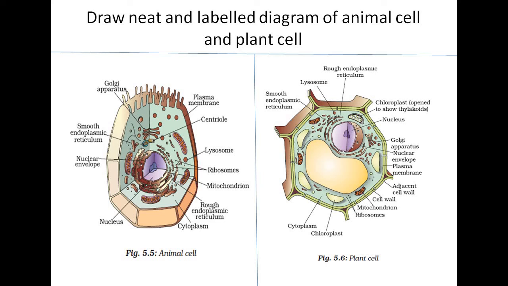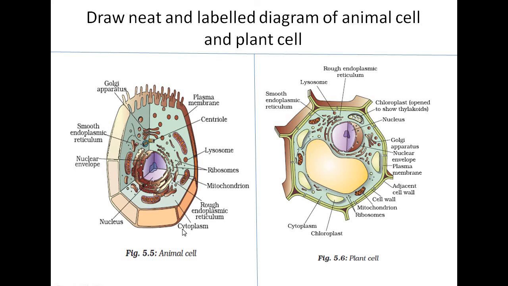So, a proper nucleus covered by a nuclear envelope can only be seen in a eukaryotic cell. So, both these are eukaryotic cells. This one is a plant cell, and this one is an animal cell.